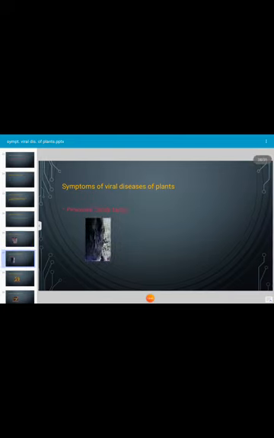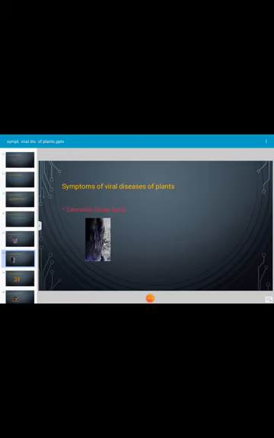Next, the exocortis or scaly butt. This is a type of symptom caused by a viral pathogen, and in this case, the infected plant gets stunted. The entire root system and trunk result in scaling of bark. The bark of the stem and twigs possesses large chlorotic blotches. The scaly butt symptoms are observed on citrus due to infection of viroids.